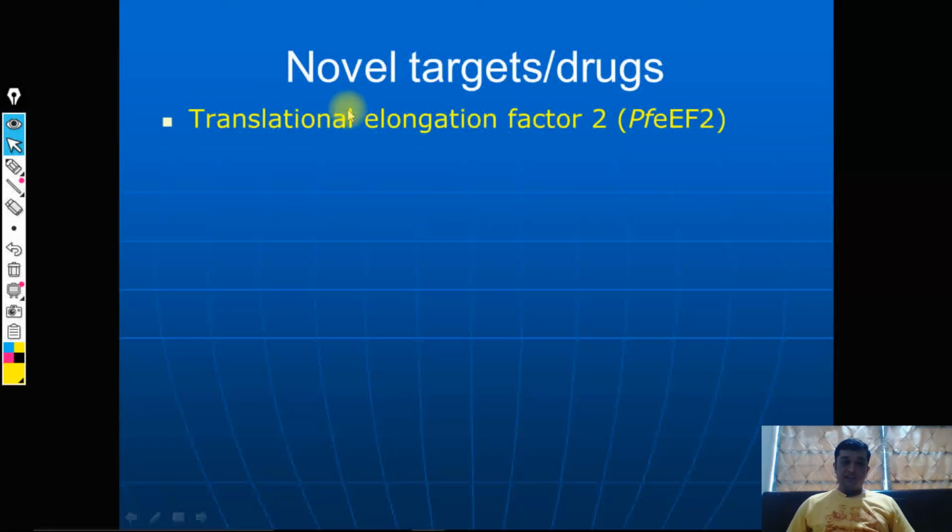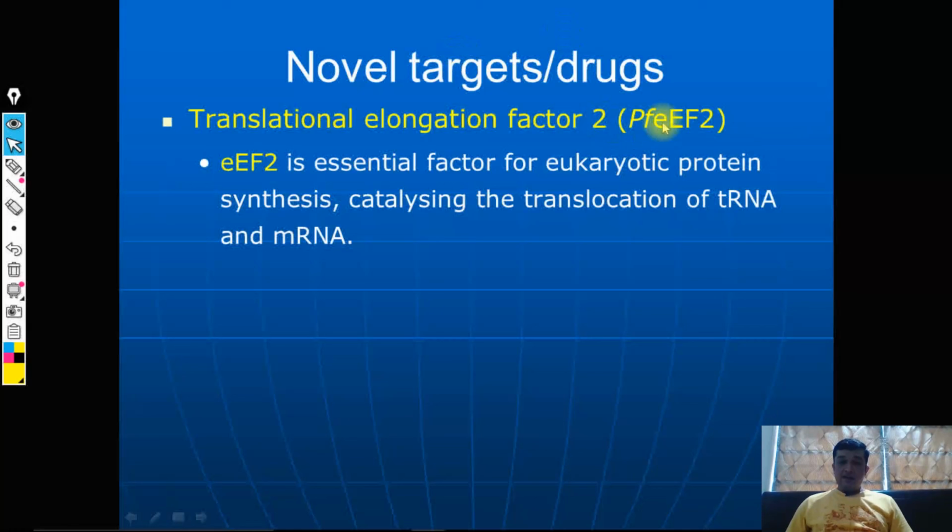So starting with the first one, that is translational elongation factor 2, right. As you are seeing that it is translational, so definitely you can predict that it is something to do with protein synthesis. Translation is a very important pathway for protein synthesis. Here I have mentioned PF, which refers to Plasmodium falciparum, and the rest of the words are the first letters of the full form that you are observing.